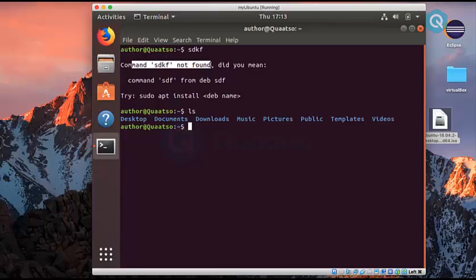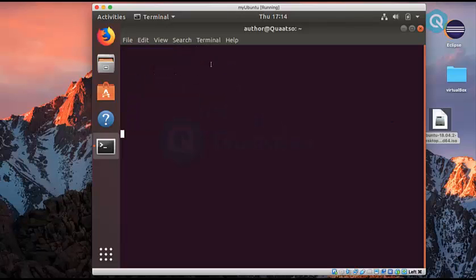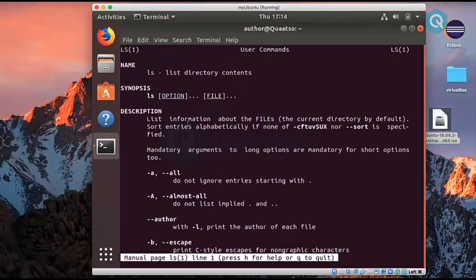But before we start on how commands work in Linux, we should know how to see their references, because it will help us in knowing what those commands are and what the different options available are. In order to see the documentation of any command, we have to use the man command, which simply means manual. If you want to see the manual of any command, just run man and the name of the command whose documentation you want to see. So I am going to see the documentation of the ls command. Man ls and hit enter. Now you find the documentation of this ls command.